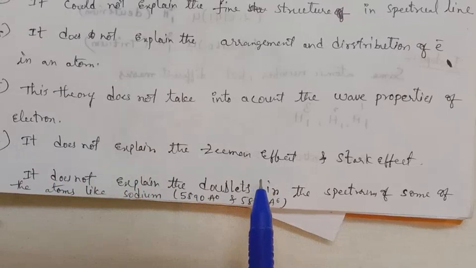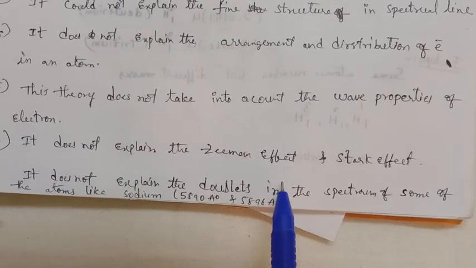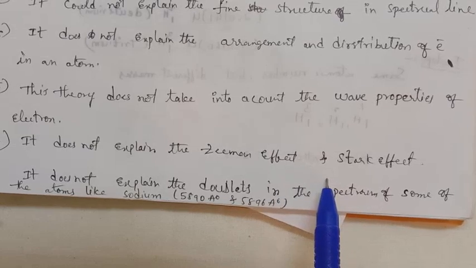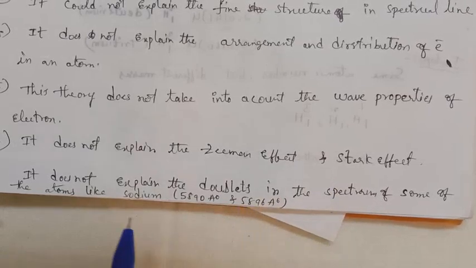It also does not explain the doublets in the sodium vapor lamp, 5890 angstrom and 5893 angstrom.